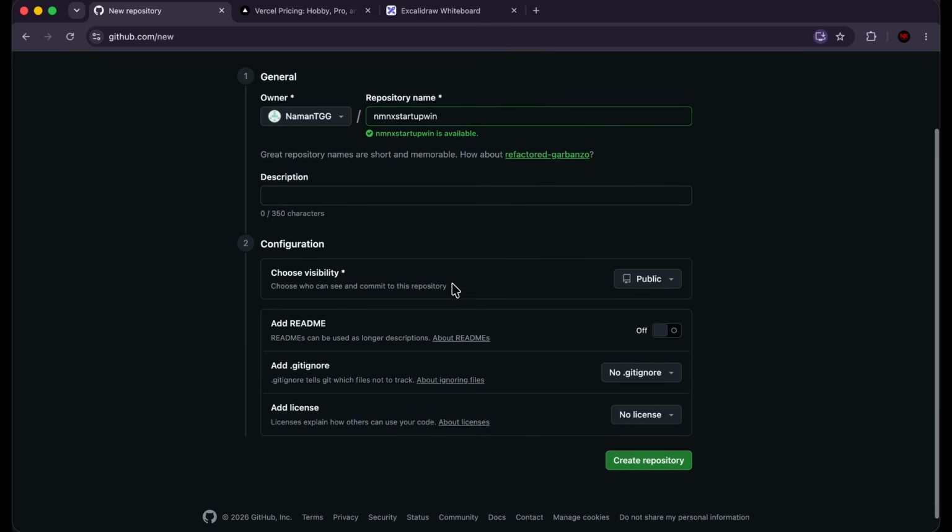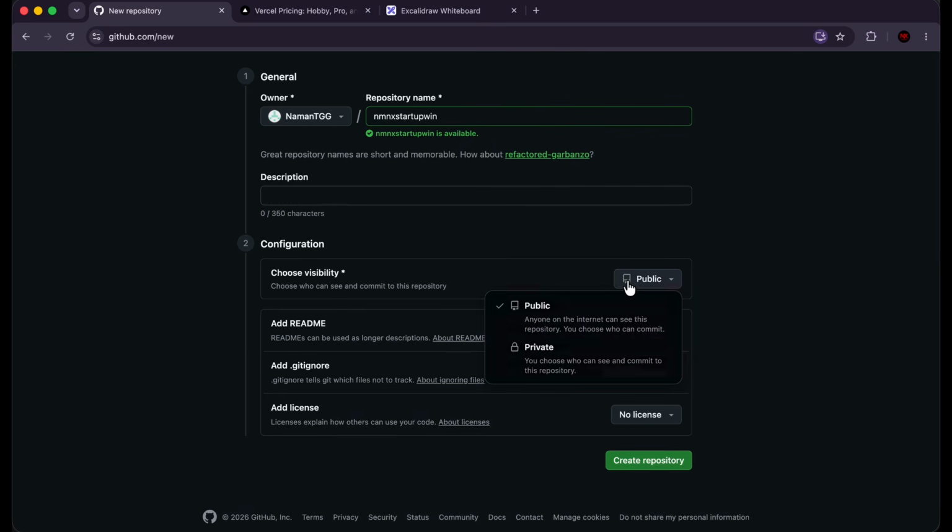All right. Now there's two types of repositories, public and private. I'm pretty sure those are pretty self-explanatory. A public GitHub repository is a repository that anyone on the internet can see, and you can choose who can commit. All right, I'll explain what committing is in just a minute. And a private GitHub repository is where you choose who can see and commit to this repository. So nobody can see it without your permission. For now, I'm going to leave my repository as public, but you can set it up based on your preferences.